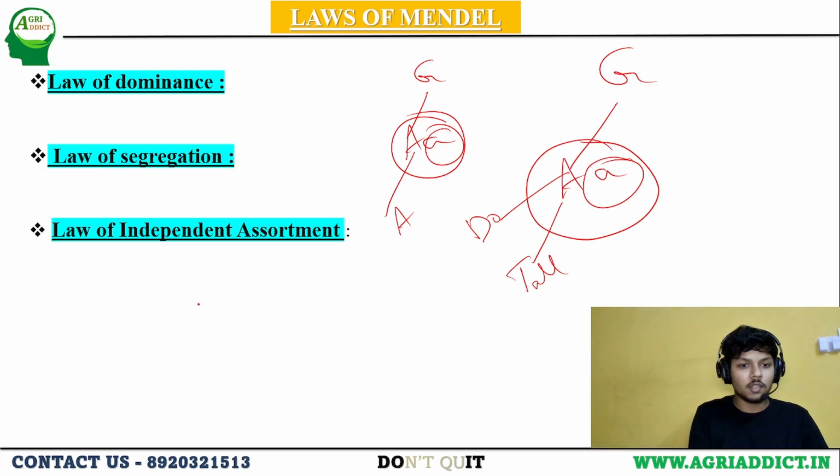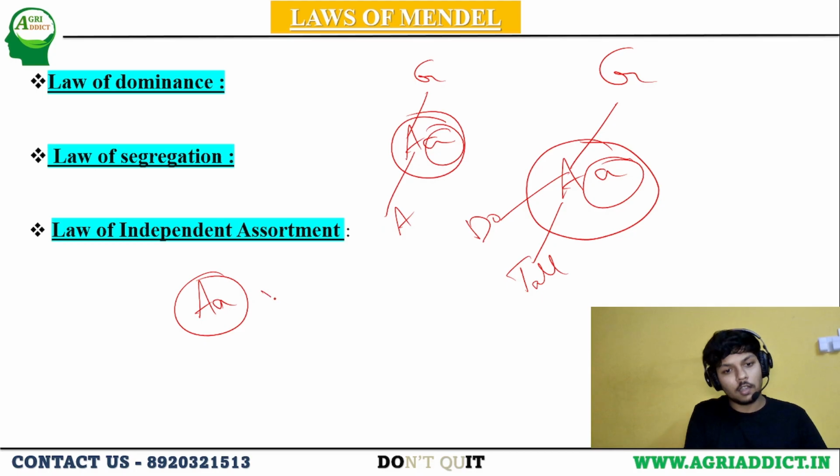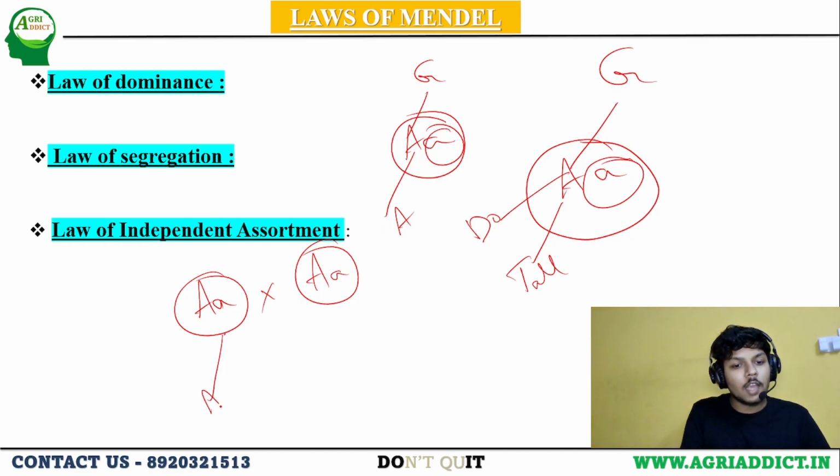Law of segregation means, same example, capital A small a. In a gene we have capital A small a. Let's take other progeny. It is also having capital A small a. While the production of gametes, the parent will produce capital A and small a in equal proportions, and the production will not be dependent on one another.